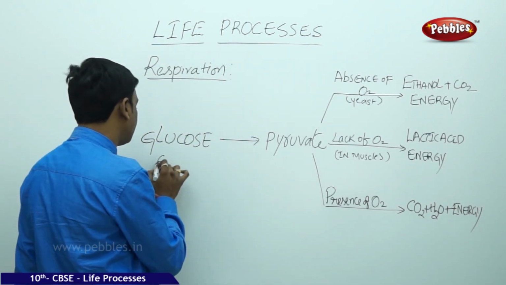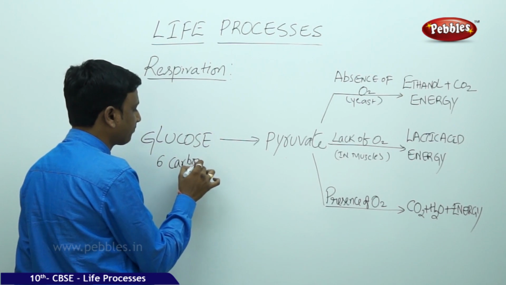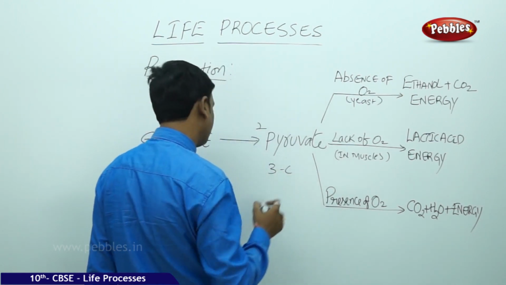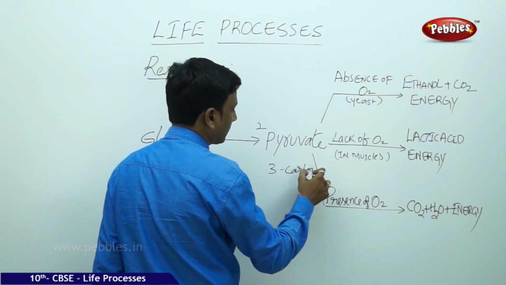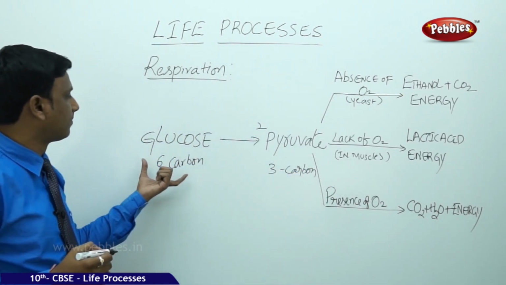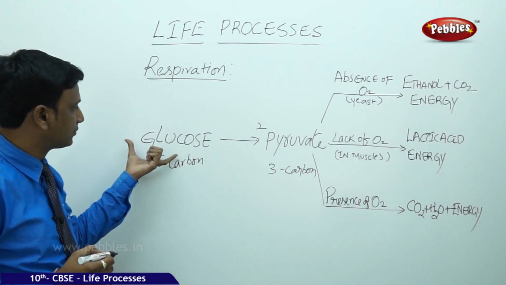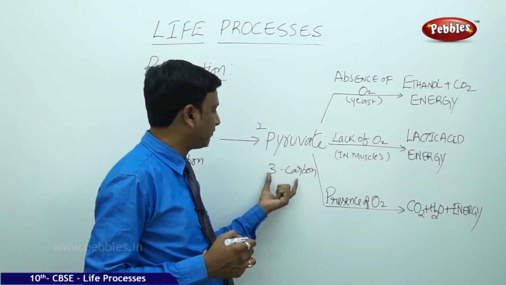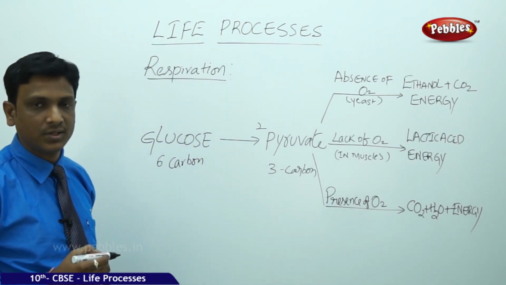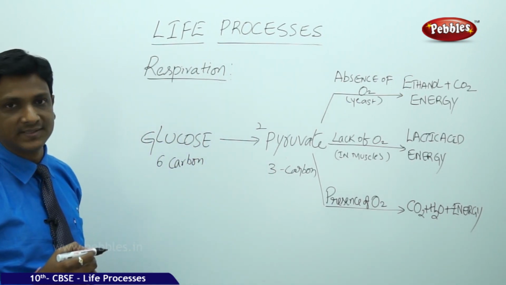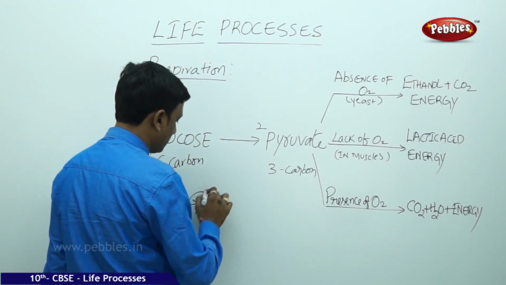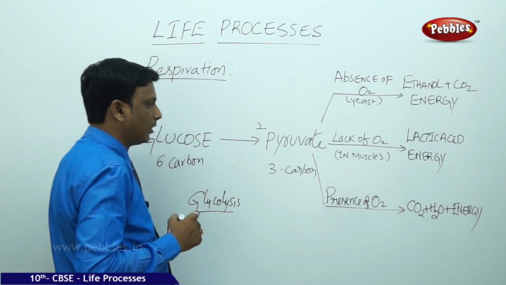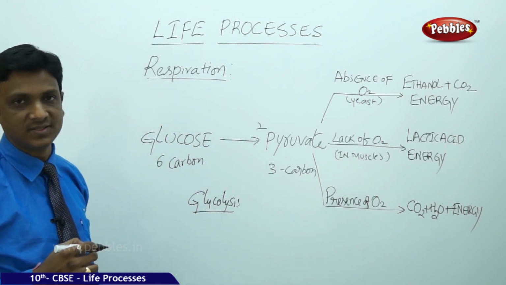Glucose is a 6-carbon compound which is converted to 2 pyruvate of 3 carbon each. This is called glycolysis. Glycolysis means breakdown of glucose into 2 molecules of pyruvic acid, which takes place in the cytoplasm.